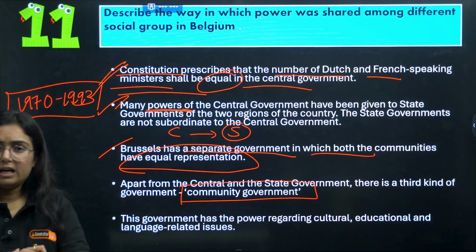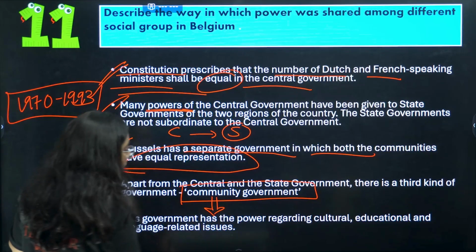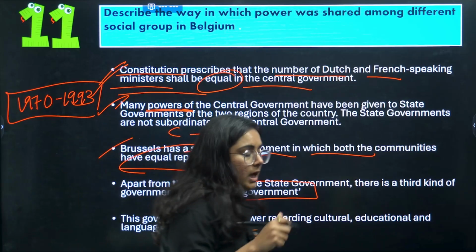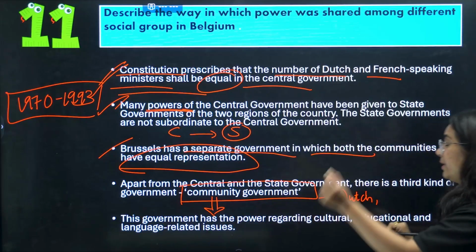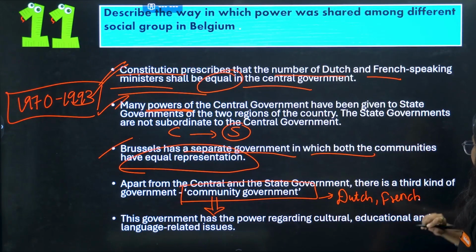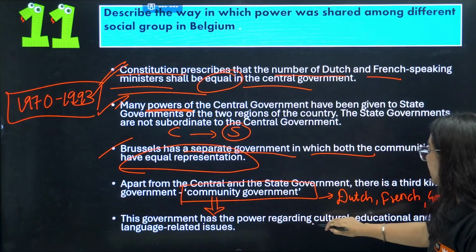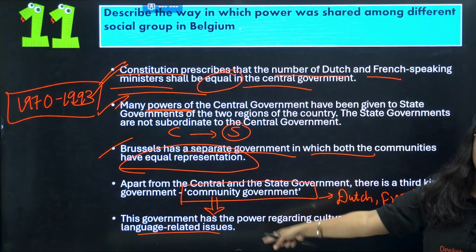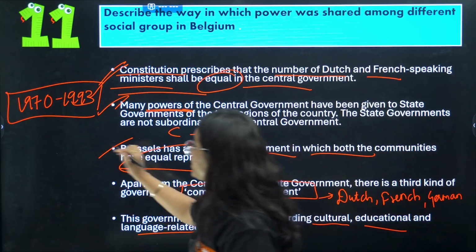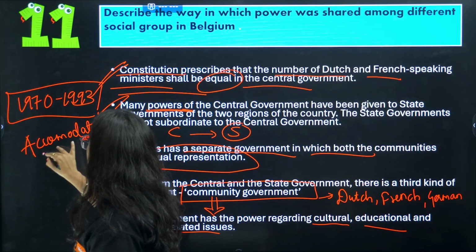Okay, this is community government. And now why was it important? Because to this community government, powers were given. First of all, this community government was for different communities living here. For example, a government for Dutch, a government for French people and a government for German people. All these three communities have different governments, and they have the power to make laws on the issues of their culture, education and language. Pause for a minute, read the points, revise it thoroughly, because a question can come from this topic, and this is also known as accommodation in Belgium.